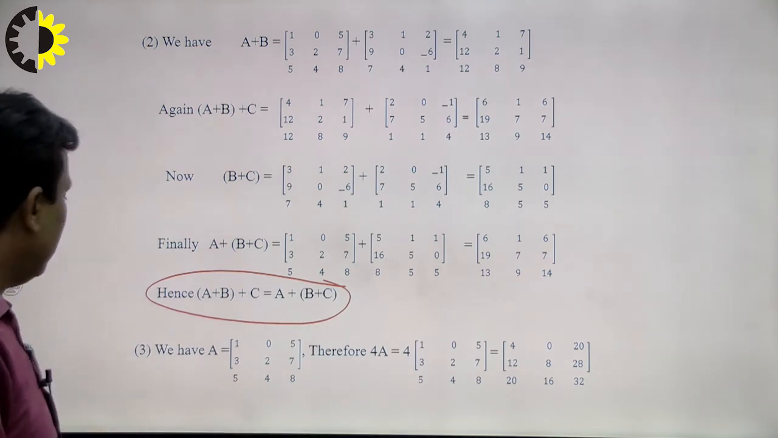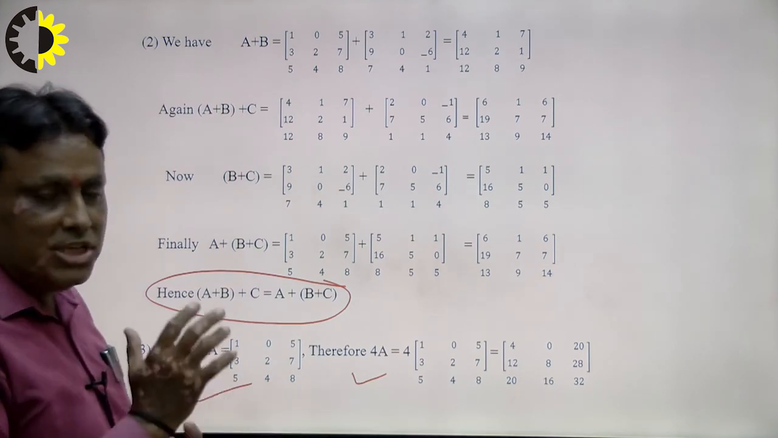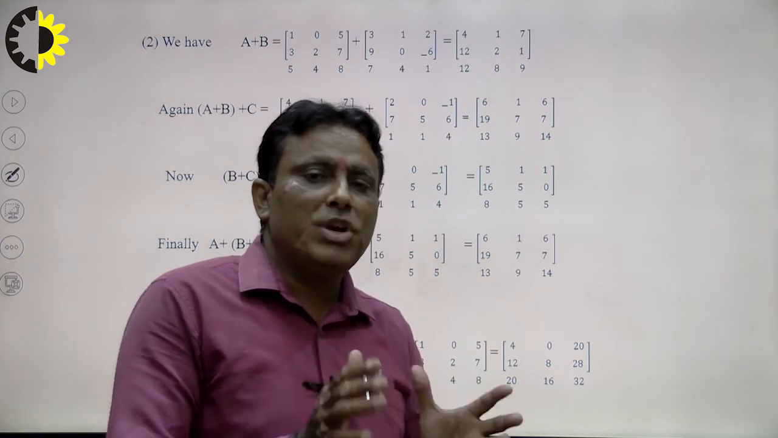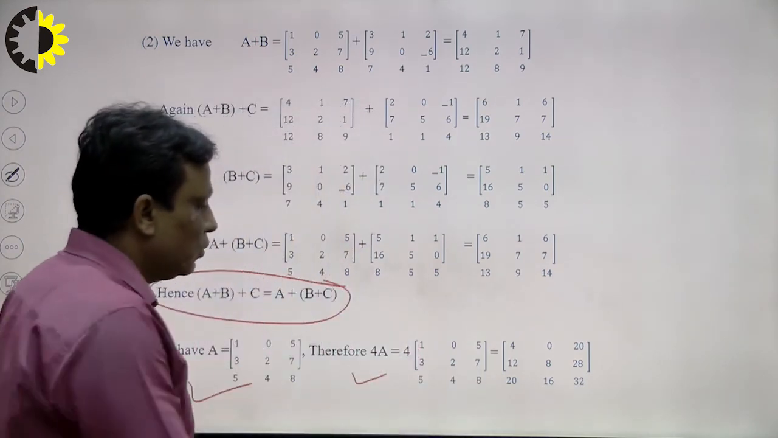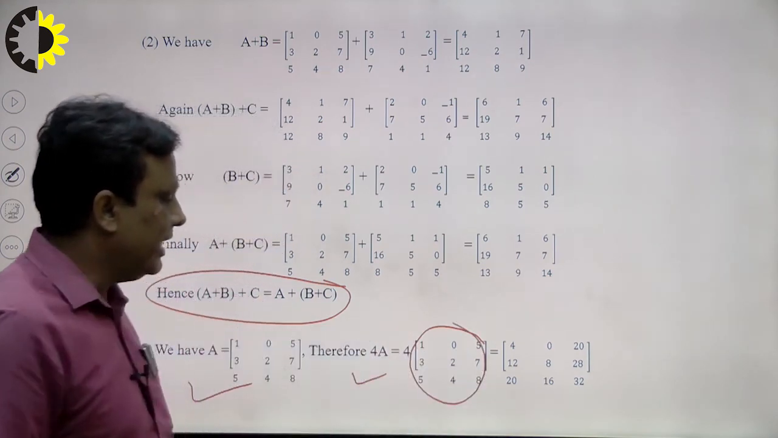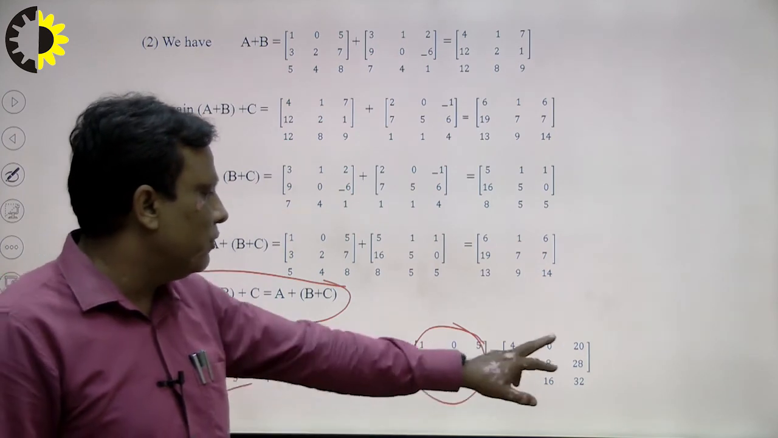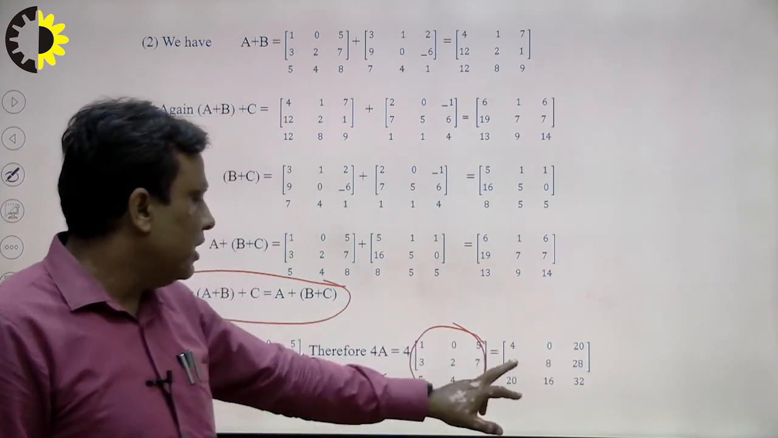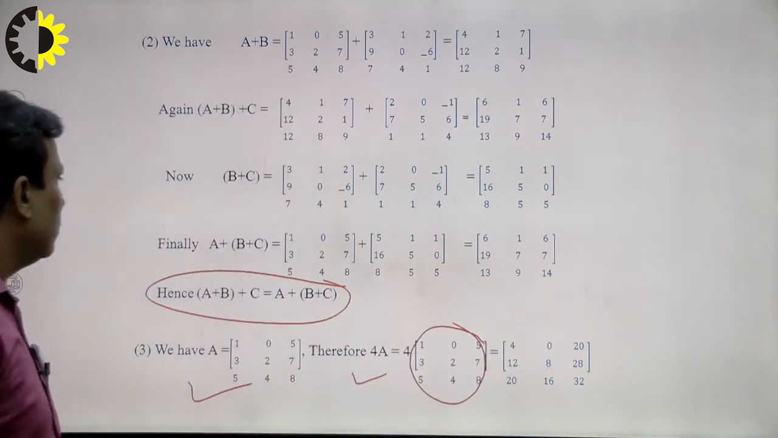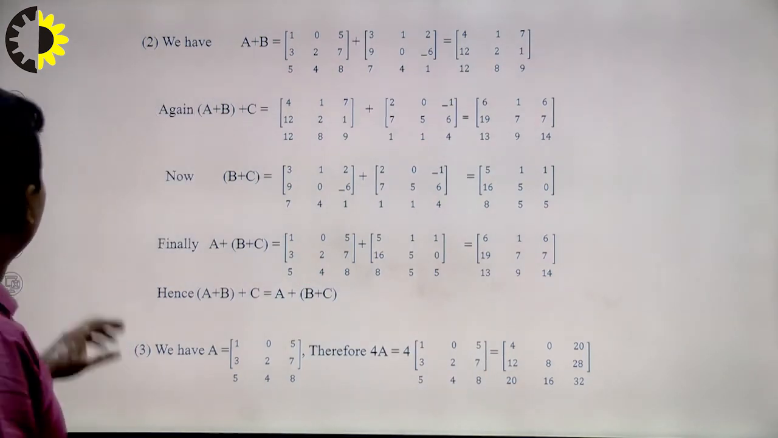And another is, if A is equal to this, how to calculate 4A? 4A means each and every element of the matrix is multiplied by a fixed quantity, that is 4, right? So 4 times 1 is 4, each and every element of this matrix is multiplied by 4, right? Suppose I want to calculate 3, so 4 times 3 is 12, 4 times 1 is 4, 4 times 5 is 20, 4 times 3 is 12, 4 times 2 is 8, 4 times 7 is 28, each and every element multiplied by 4. So this is the way to calculate the result of our problem, right?